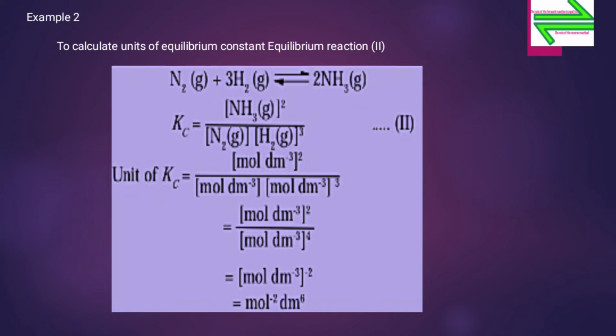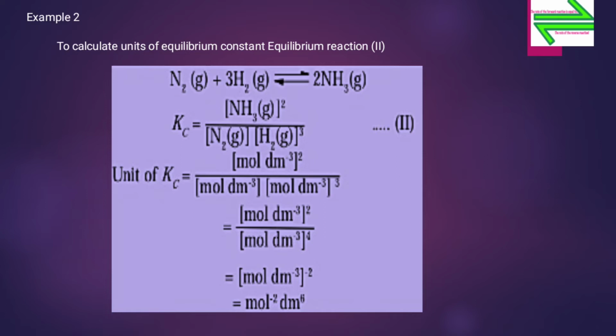So here, as the numerator and the denominator are the same, they are cancelled. We can say that as all the units cancel out, Kc has no unit.